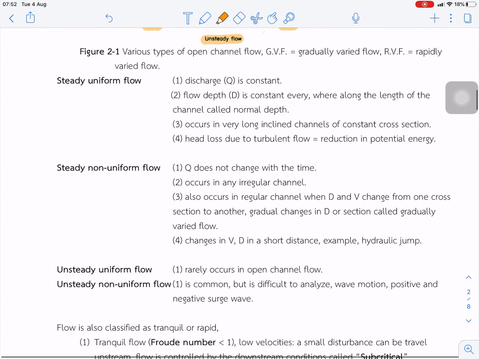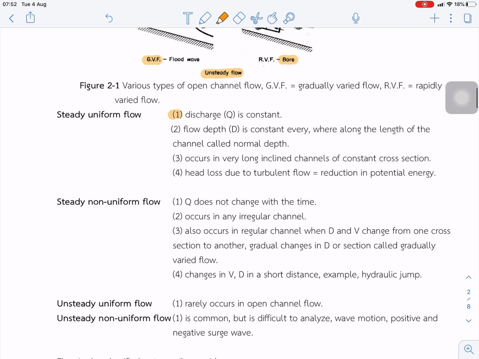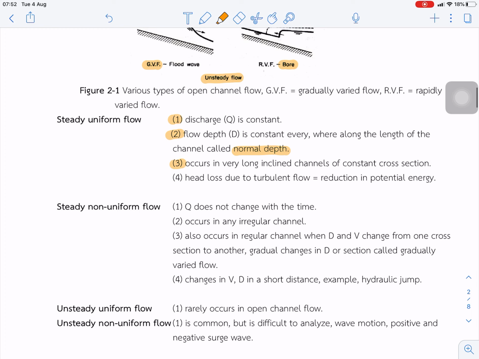In detail, for steady uniform flow, the discharge Q is constant, and the flow depth is constant everywhere along the length of the channel. We call that the normal depth, and it occurs in every long inclined channel of constant cross section, and head loss due to the turbulent flow is equal to the reduction in the potential energy.